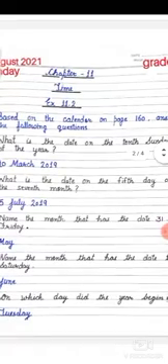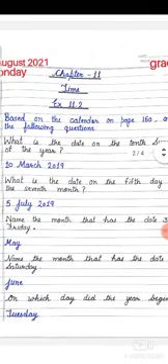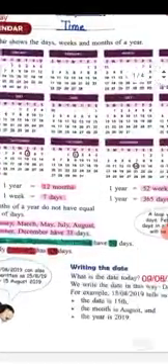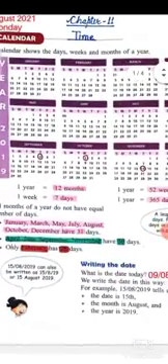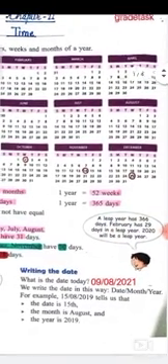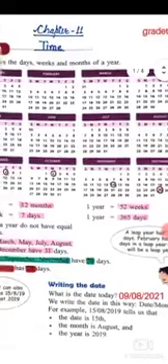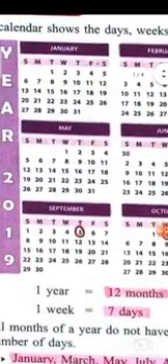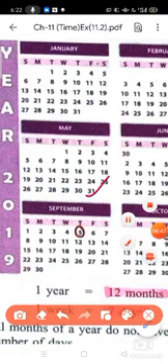Okay, name the month that has date 31st on Friday. You have to search that month where date 31 comes on Friday. Now come and see here, 31 where it is coming on Friday, that you have to see. Okay, see now, have a look. You will see, yeah, this is the May month. You can see 31st is coming on Friday. Okay, so what you will write, that month is May. So your answer will be May.